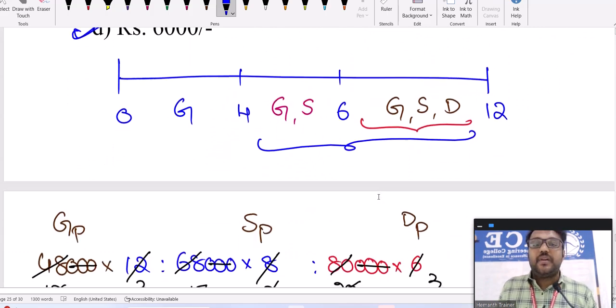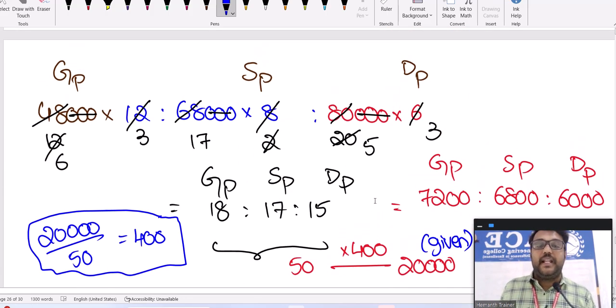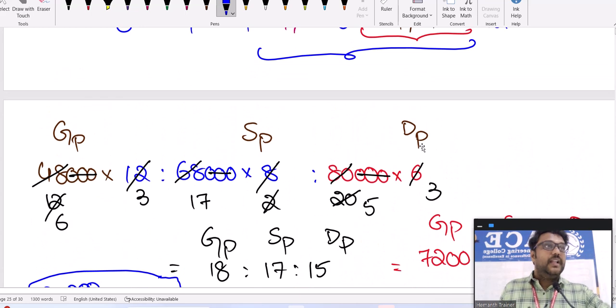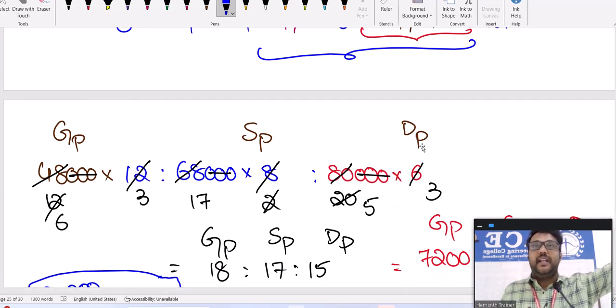This method is always recommended. Some questions will ask, Shreya's profit is how much more than Deepak's profit? Listen, if that is the case, don't calculate Shreya and Deepak separately. In ratio, Shreya is 17, Deepak 15. How much more? 2 more in ratio, right? 2 into 400 is your answer. No need to calculate Shreya separately, Deepak separately.